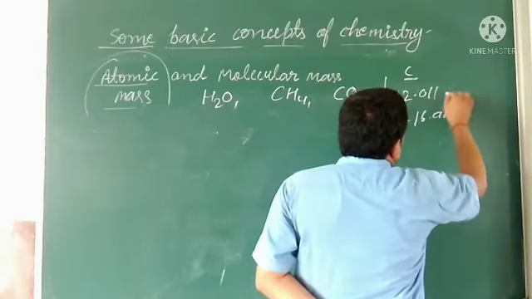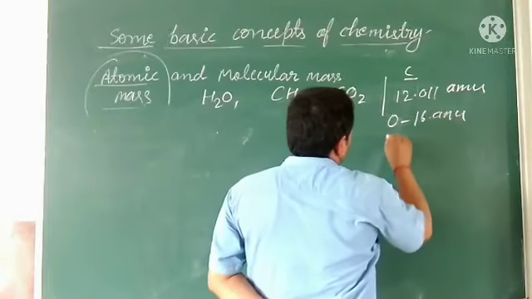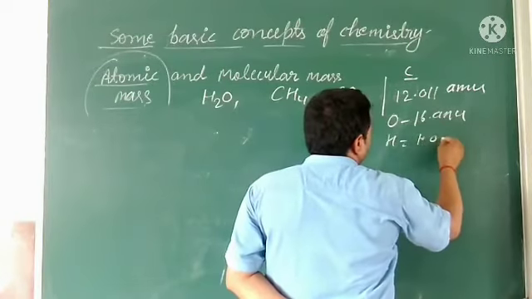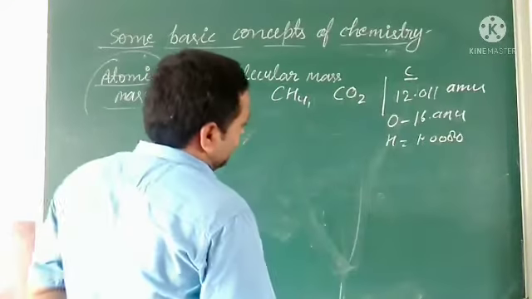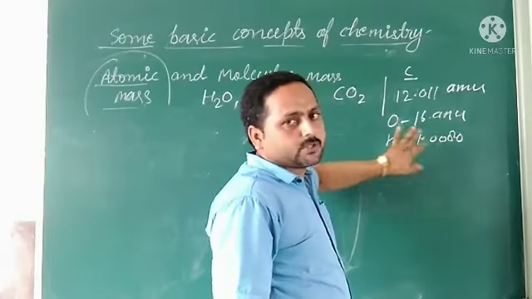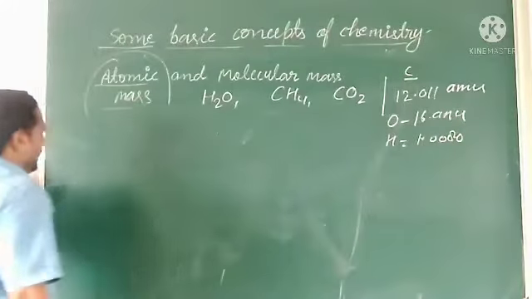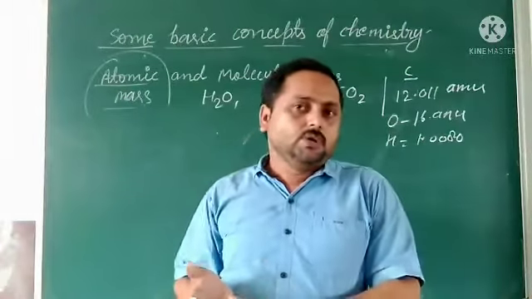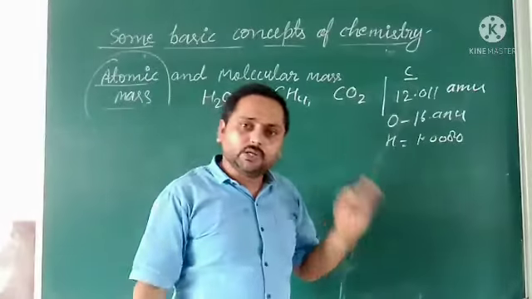And for hydrogen we have calculated 1.008. Sometimes we mostly take these values, but for time we will use all the values. We have already discussed scientific notation, so we can leave these points.